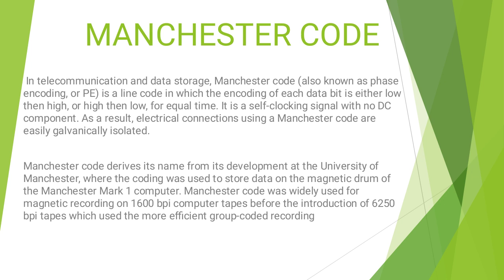In telecommunication and data storage, Manchester code, which is also known as phase encoding, is a line code in which the encoding of each data bit is either low then high or vice versa for an equal time limit. It is a self-clocking signal when no DC component is applied. As a result, electrical connections using a Manchester code are easily galvanically isolated.